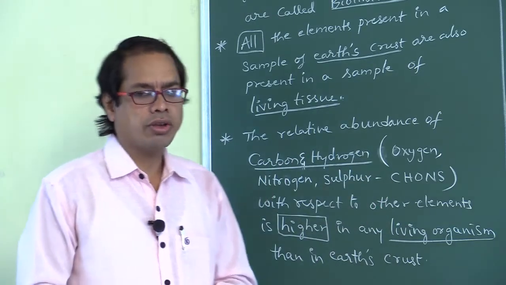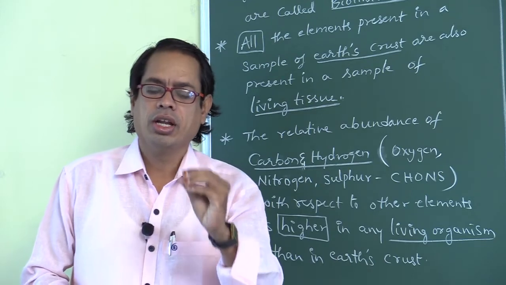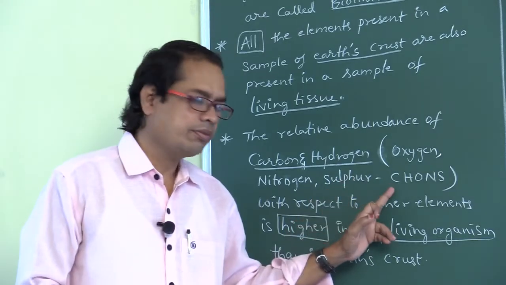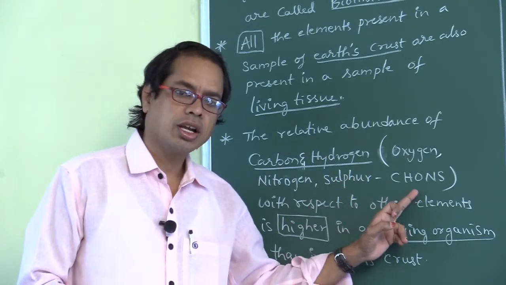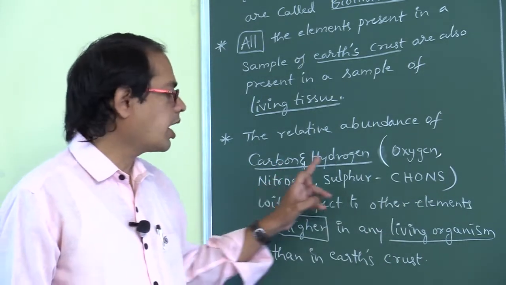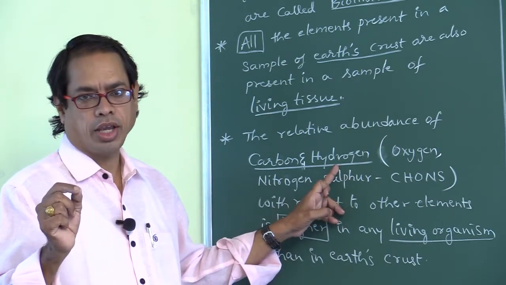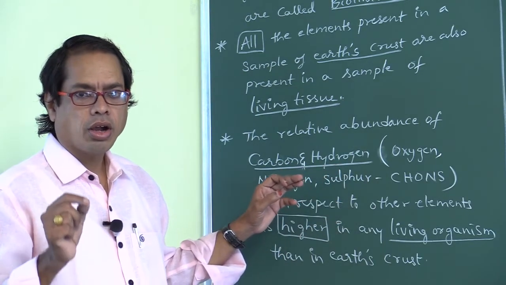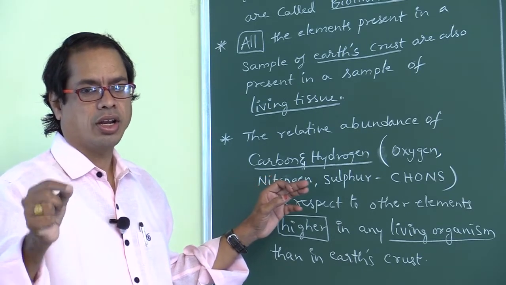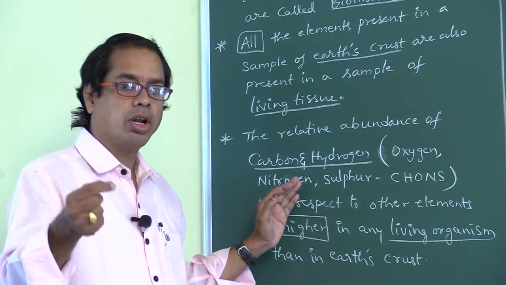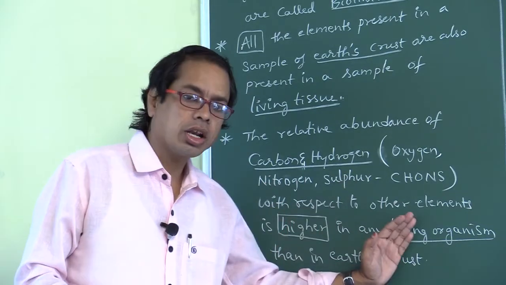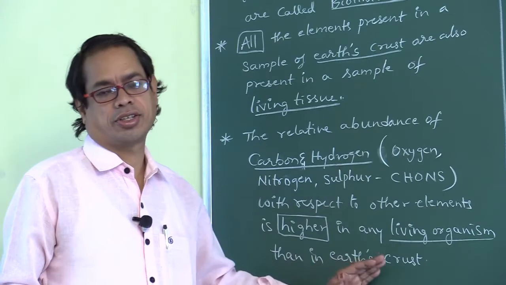So the relative abundance of which elements is higher in living tissue than in earth crust? CONS, which means carbon, hydrogen, oxygen, nitrogen, sulfur. If you want to write two, you write carbon and hydrogen. So the relative abundance of carbon and hydrogen, and others like oxygen, nitrogen, sulfur, with respect to other elements is higher in living organisms than in earth crust.